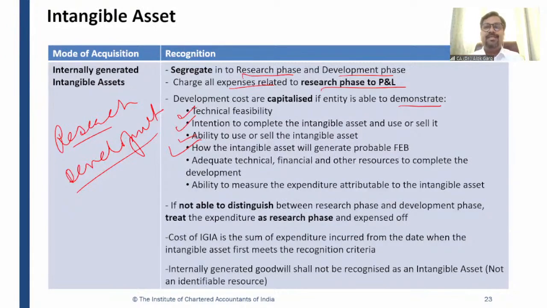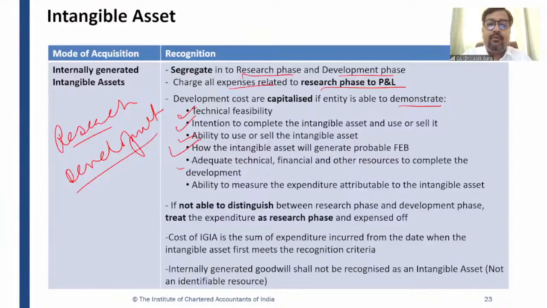And if the cost is, let's say, 300 rupees and we will sell at 350 rupees, so we will have 50 multiplied by 10 crore. We will have 500 crore rupees of margin, right? So this is a kind of future economic benefit which they are estimating, that yes, we will be able to earn so much money by inventing this medicine, by inventing this vaccine, right? So future economic benefits should be probable.